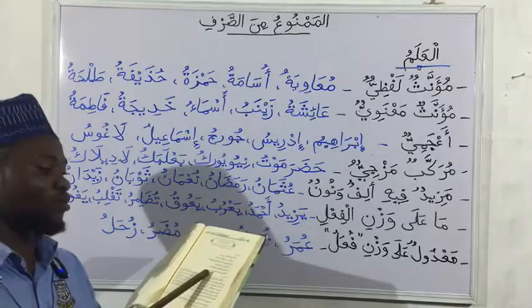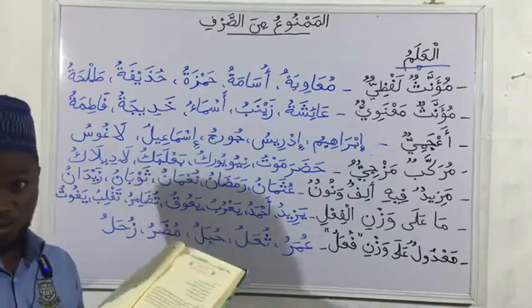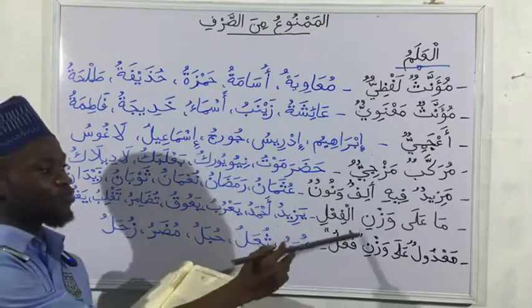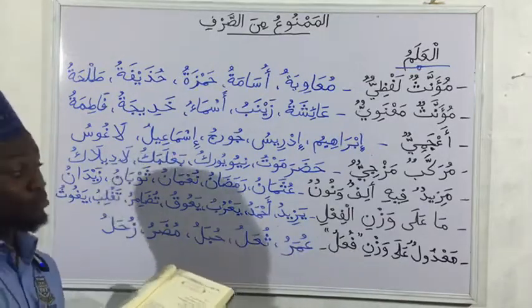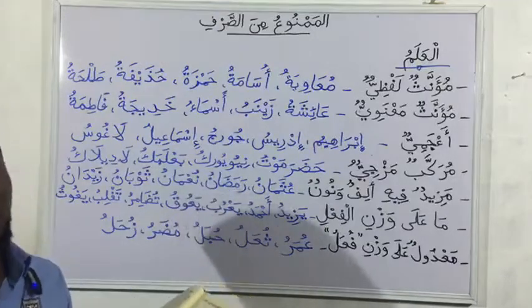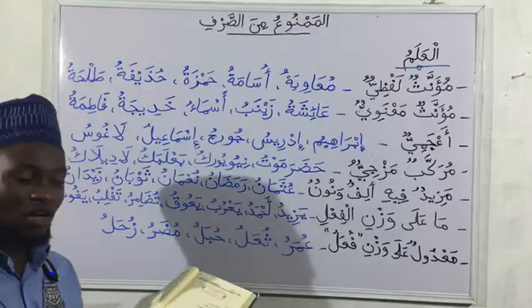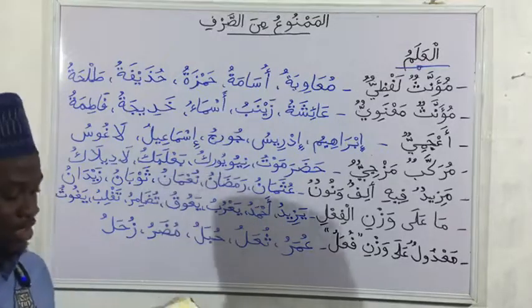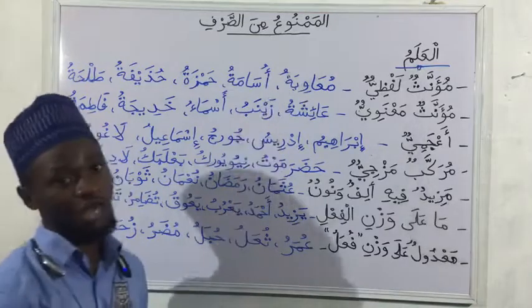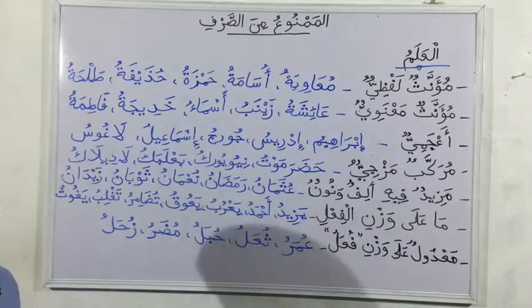And iqtadaitu bi Umara, it's supposed to be Umari, but because it is the shape of fu'al, maftuhul awal, sorry, madmumul awal and maftuhul thani, it does not take tanween, and instead of kasra for majrur, it takes a fatha. So these are the formations we have for alam that are mamnu min as-sarf.